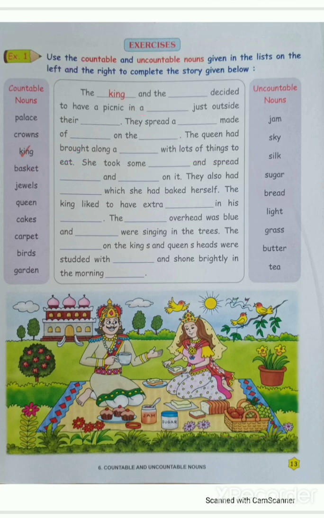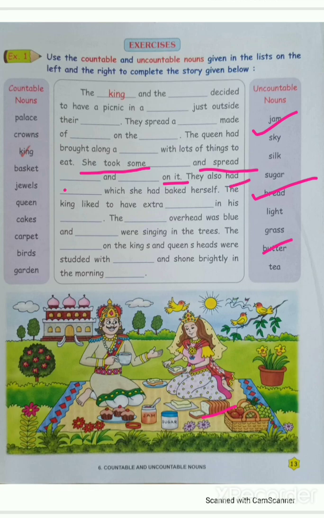Then next, she took some dash dash and spread dash dash and dash dash on it. She took some, what did she take? She took some bread and spread jam, and what did she spread? Jam and butter on it. Did you understand? She took some bread and spread jam and butter on it.